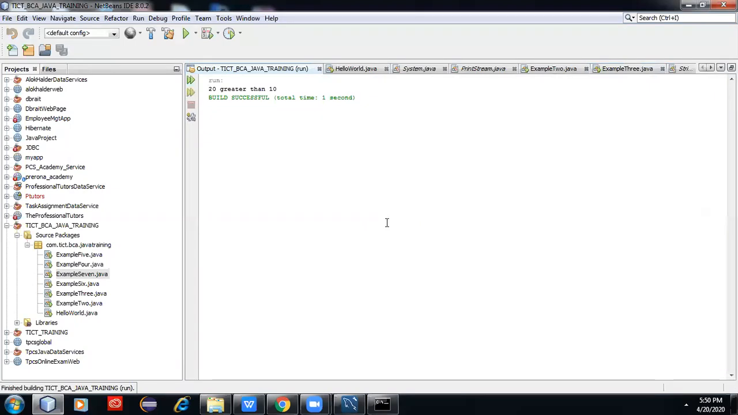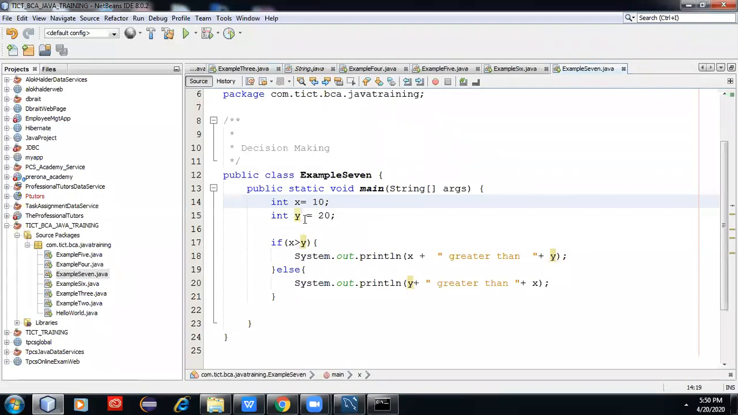Okay, this is showing that 20 is greater than 10. That means x equal to 10, y equal to 20. Is x, 10, greater than 20 true or false? It is false, so this line is not executing. So it goes to the next line, y greater than 10, and that is executing. This is a simple if else block, which you have learned in C or other programs. Same thing, nothing changed.